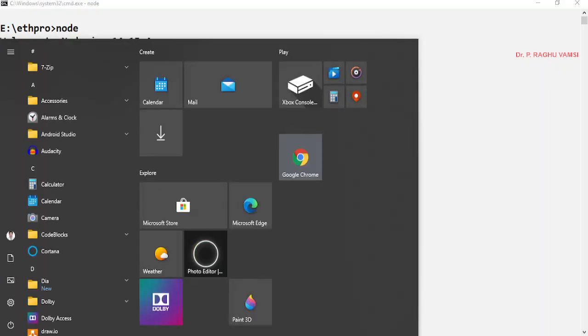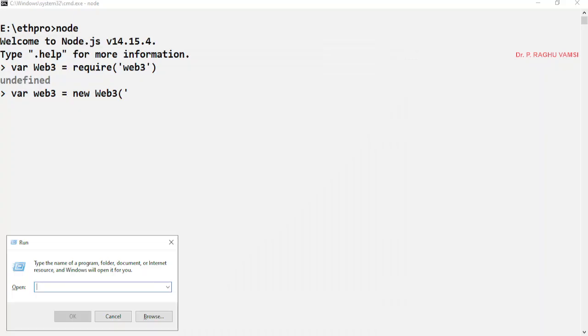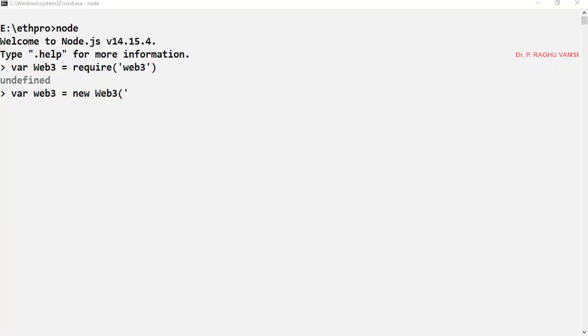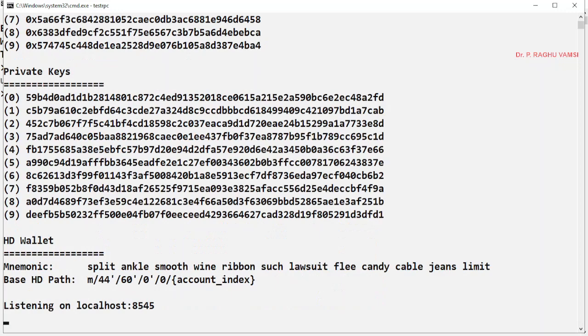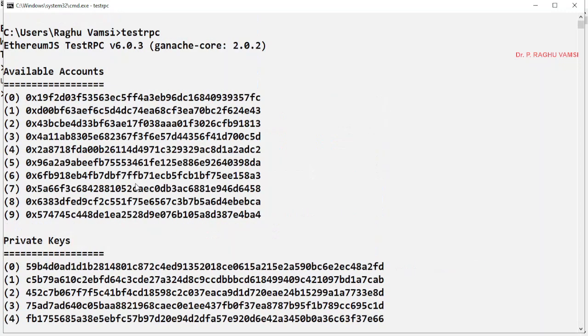I don't have the test RPC running, so we'll run test RPC. Whenever test RPC is run, you will find the available accounts.